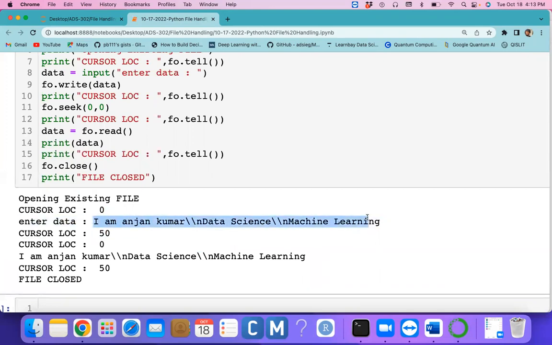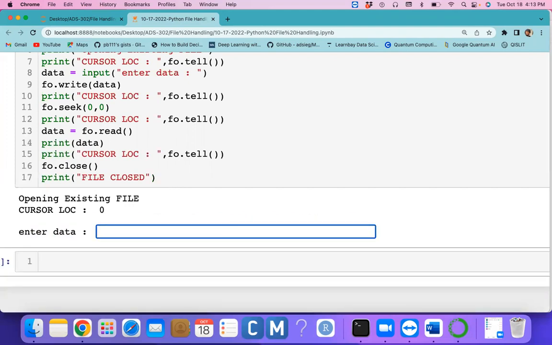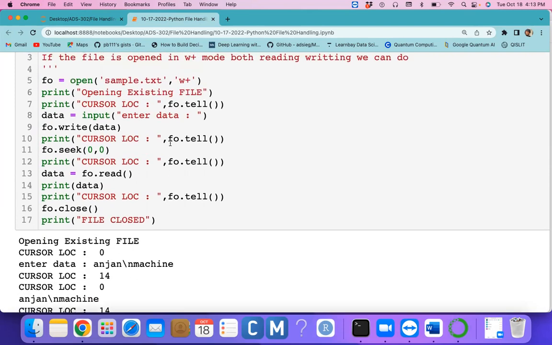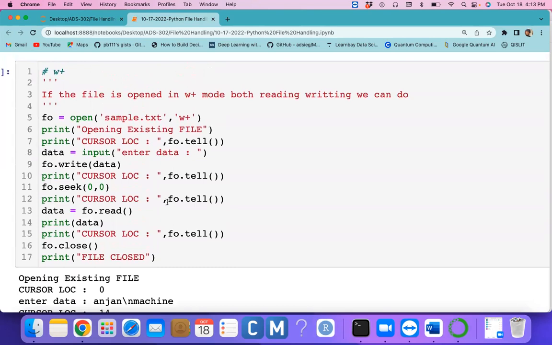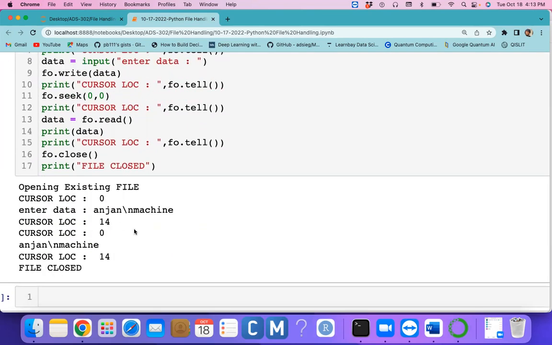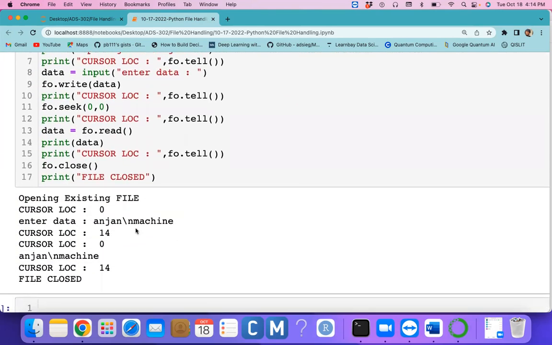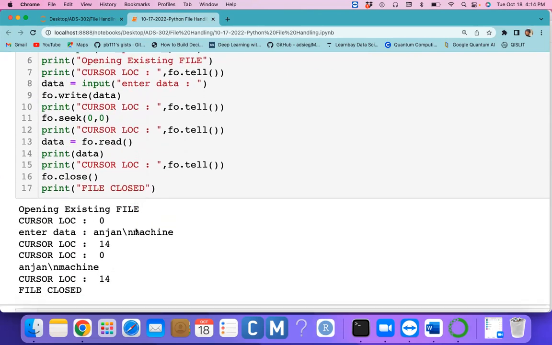So 25 characters. It is not taking the new line either. From read, we can't give multiple lines of data, so it is considered as only one line. Anyway, this is the way you can do both reading and writing when you open the file in W plus mode.